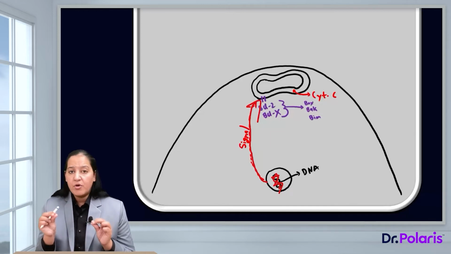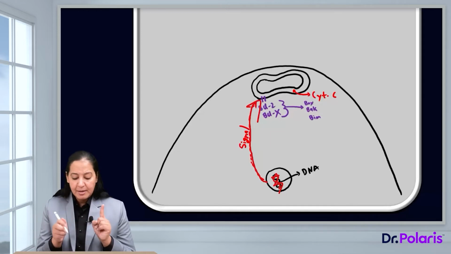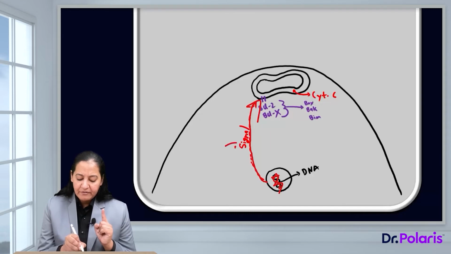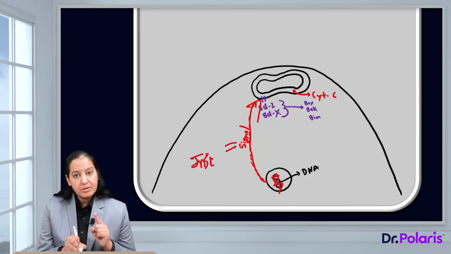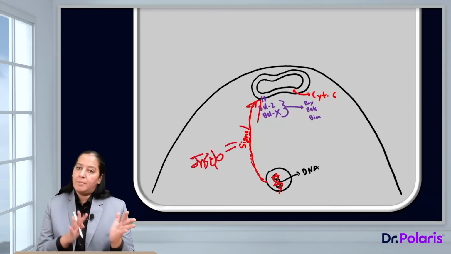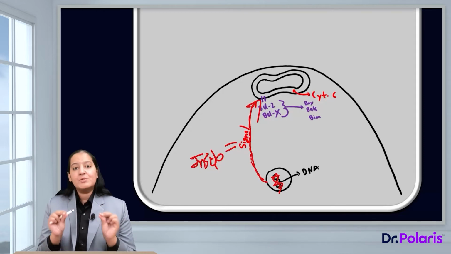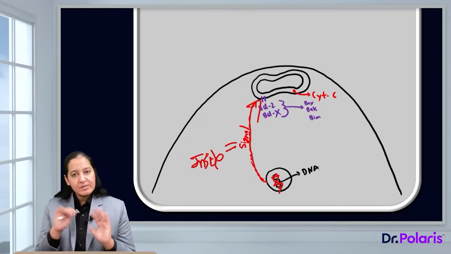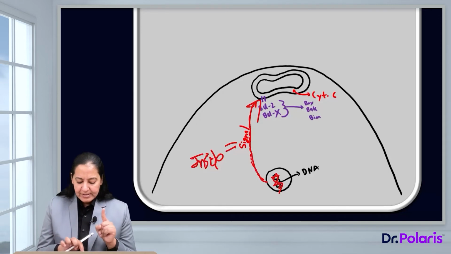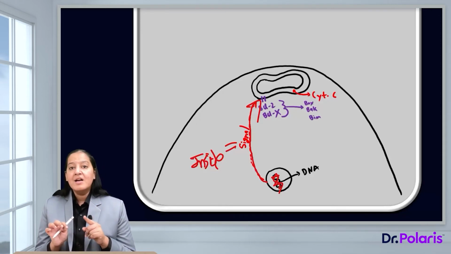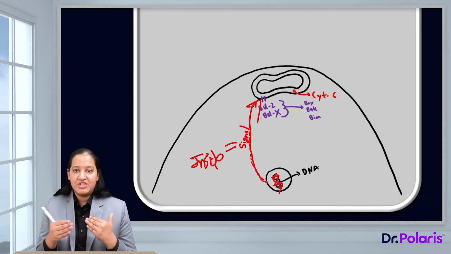Here the mitochondria have the central role. It is the intrinsic pathway. You can see the signal is coming from inside the cell, going from the nucleus to the mitochondria inside the cell only. That's why it is known as the intrinsic pathway. On receiving the signal, what will happen? In the mitochondria, the guards will be changed.